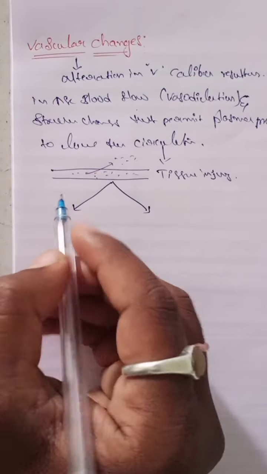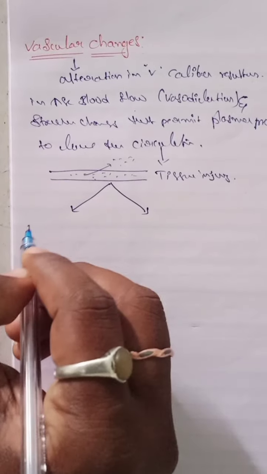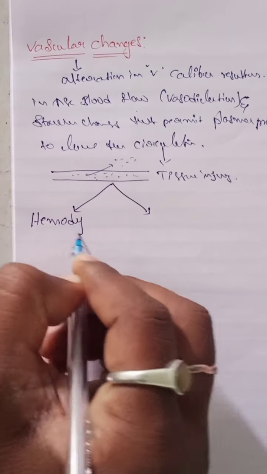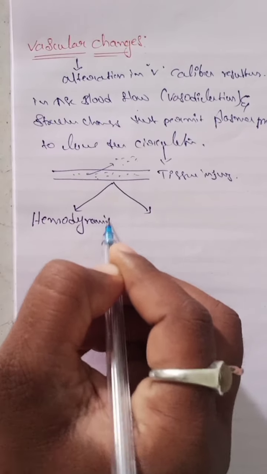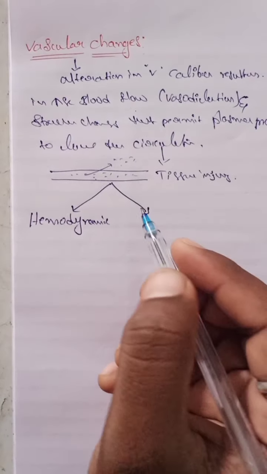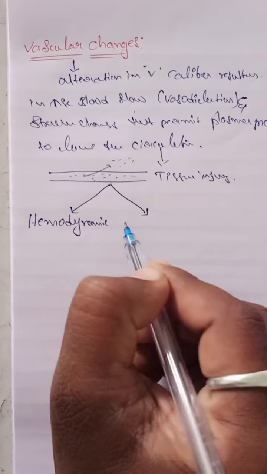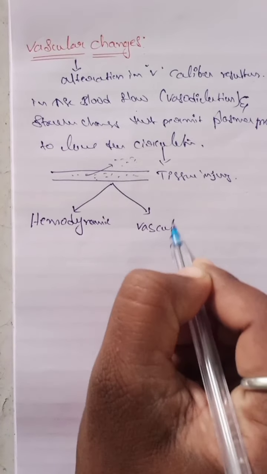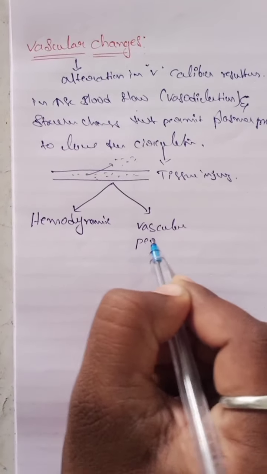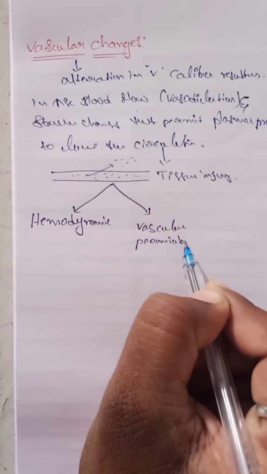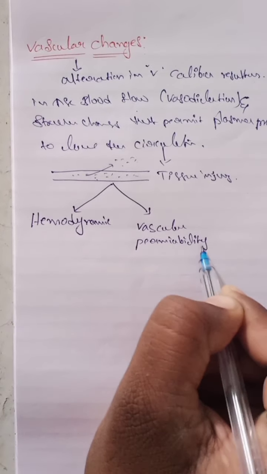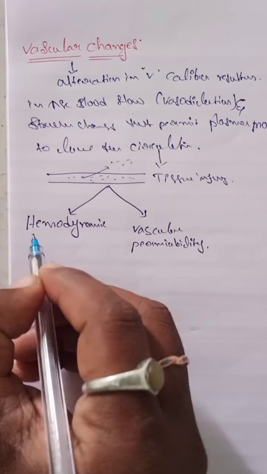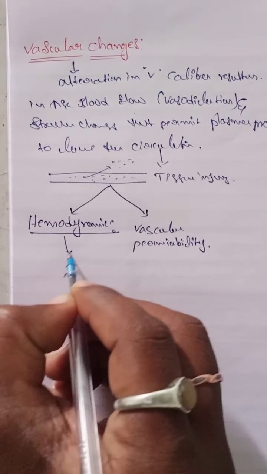Number one is the hemodynamic changes, and the other is changes in vascular permeability. First of all, we will discuss the hemodynamic changes.